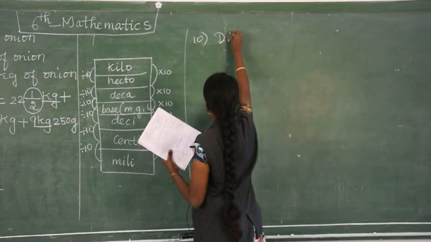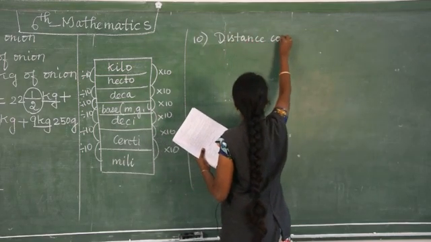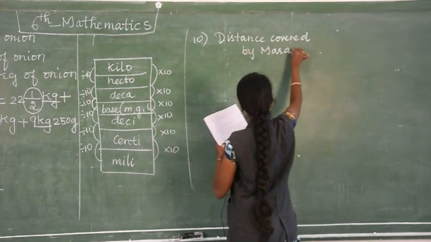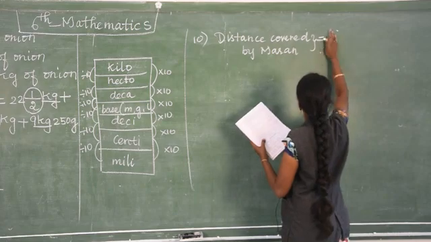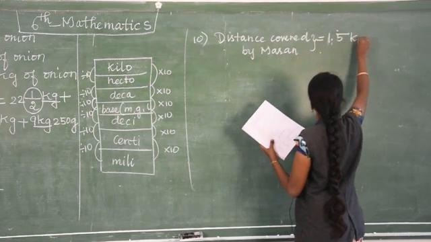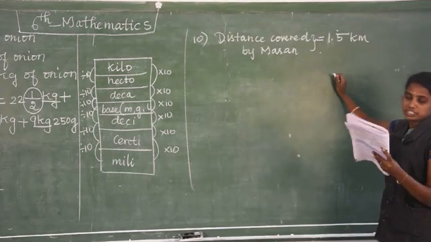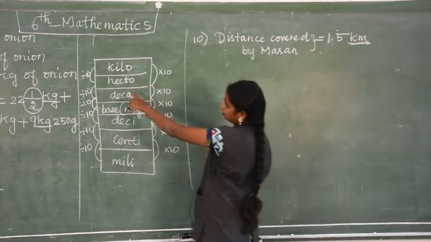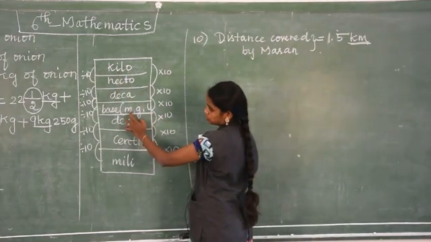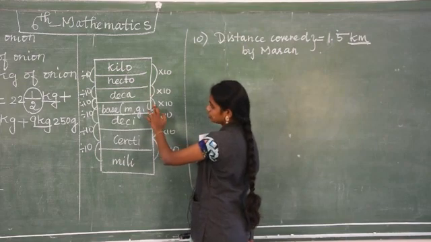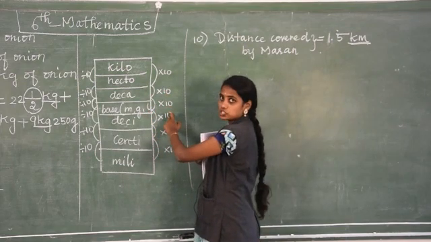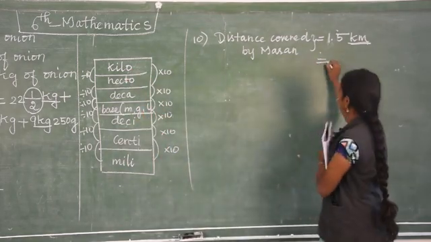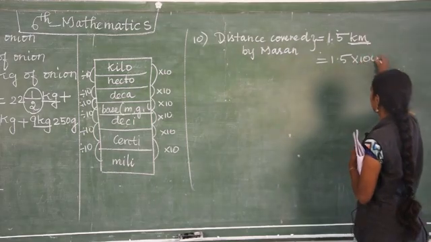The distance covered by Maran is 1.5 kilometer. Since the lowest unit is meter, the kilometer I am converting to meter. So you see here, kilo is the first one, base is meter, 1, 2, 3. 3 steps, 3 tens, that means thousands. Kilo to meter, so it is multiplication. 1.5 into 1000.